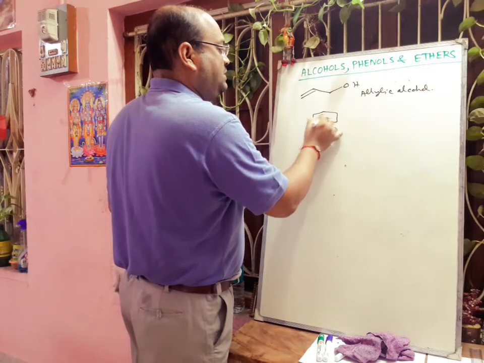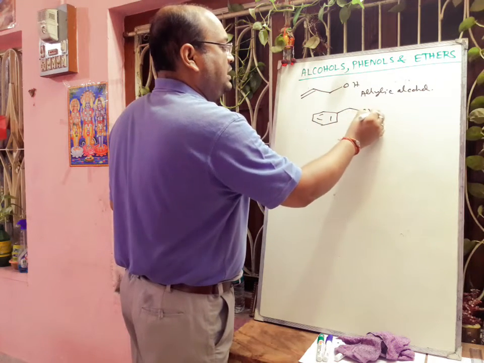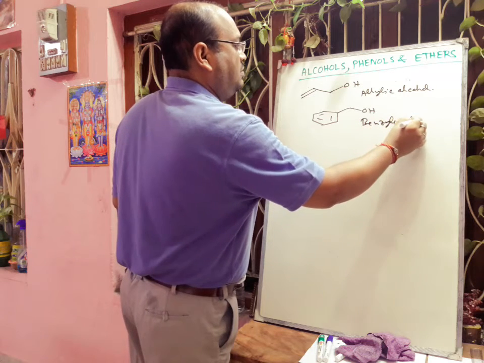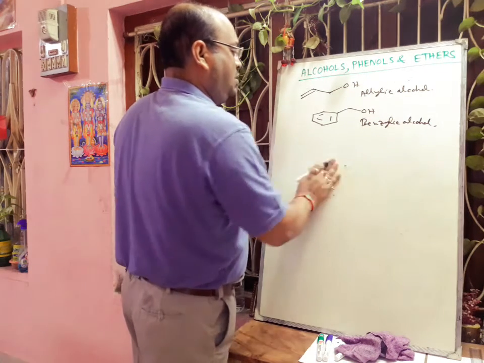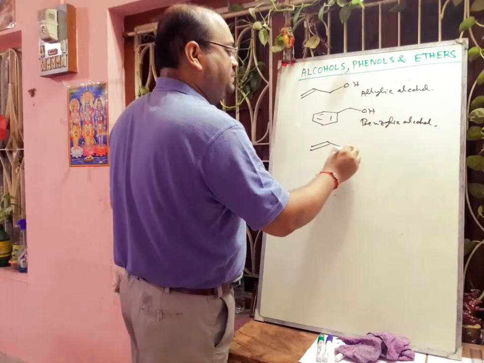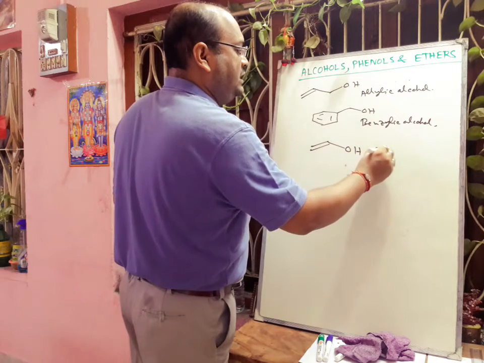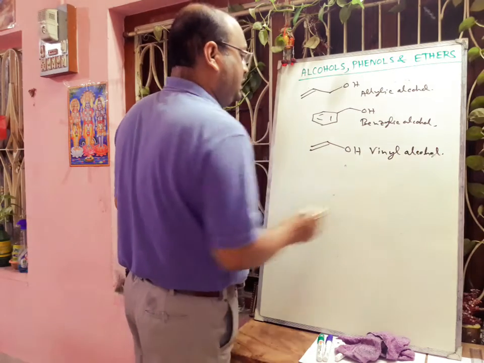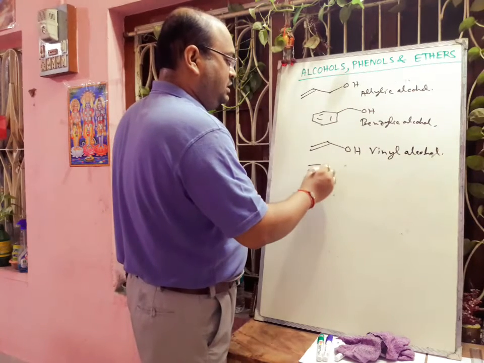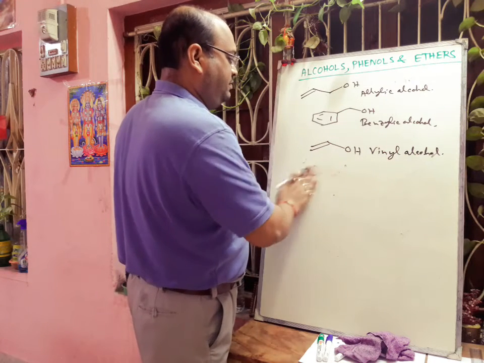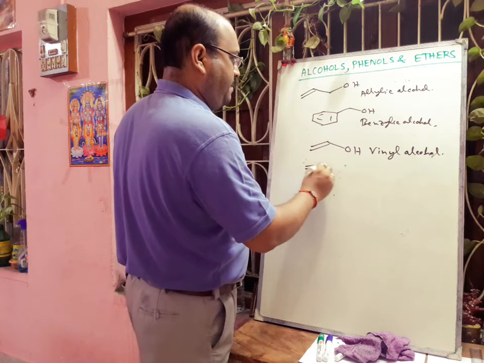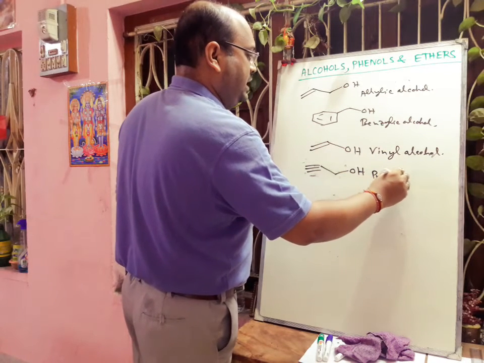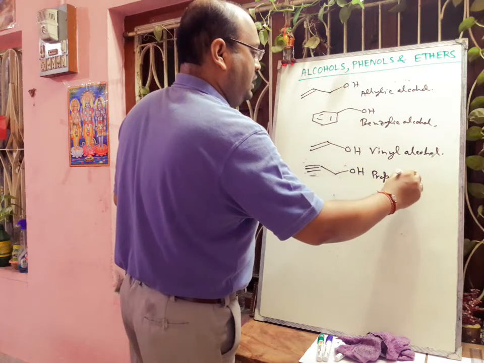If the OH group is present at the benzylic position, then it is called benzylic alcohol. Or if the OH group is present at the vinyl position, then it is called vinyl alcohol. Another we can think about, this is called propargyl alcohol.